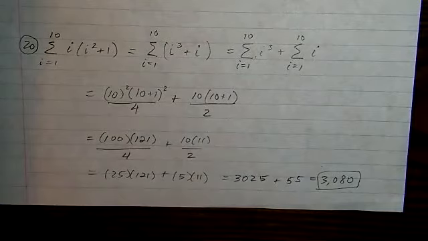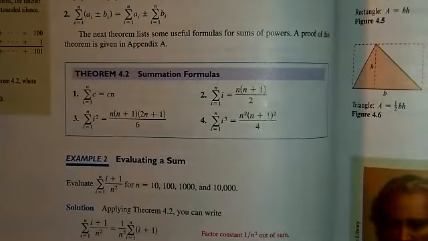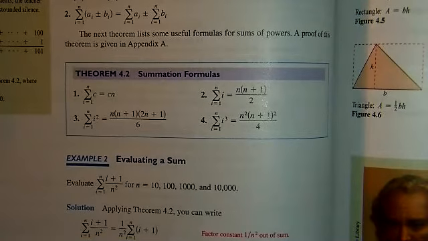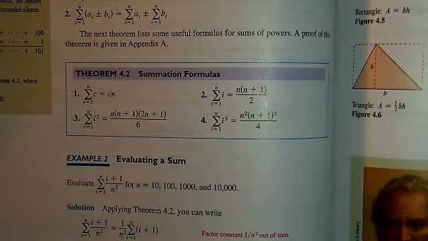So this week we're going to spend time learning how to use these sums, and then we'll see next week how we apply that process to evaluating what we call the Riemann sums.